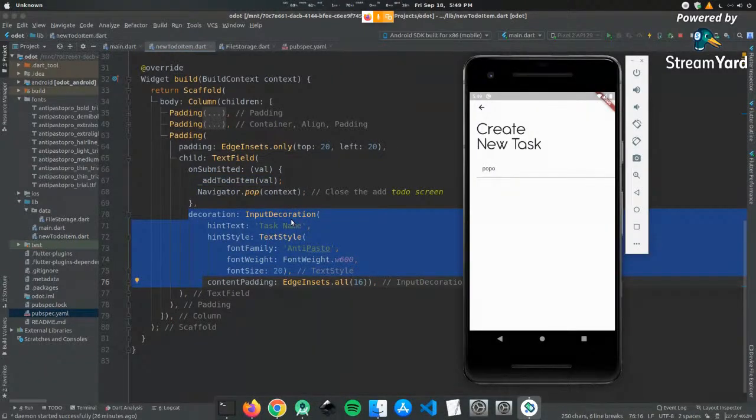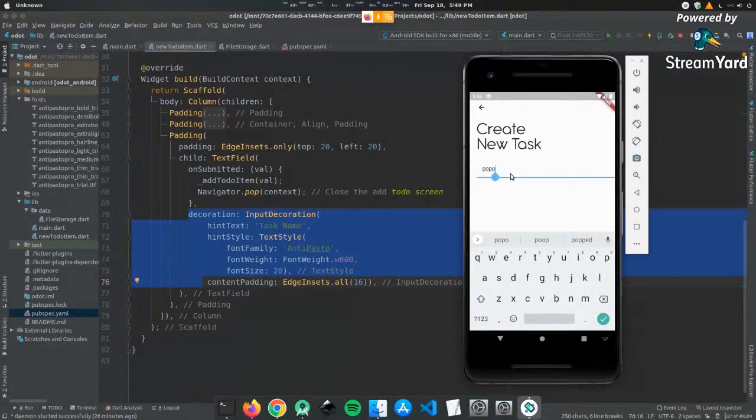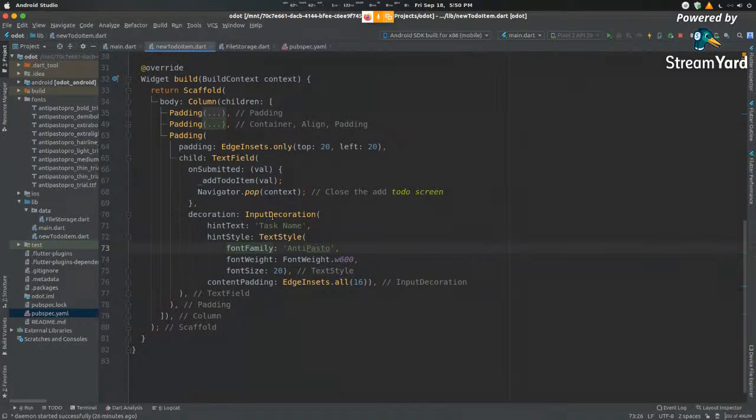At the bottom, you would also see this tiny component that says decoration. This decoration is what shows up inside. So when there's nothing inside here, that's what I want to show up, a task name. So again, there's another class for it by the name input decoration. Input decoration defines how your input is decorated. So you have your hint text, which shows up inside here. You have the hint style again. I want to use my font, give it a size, give it a font size.